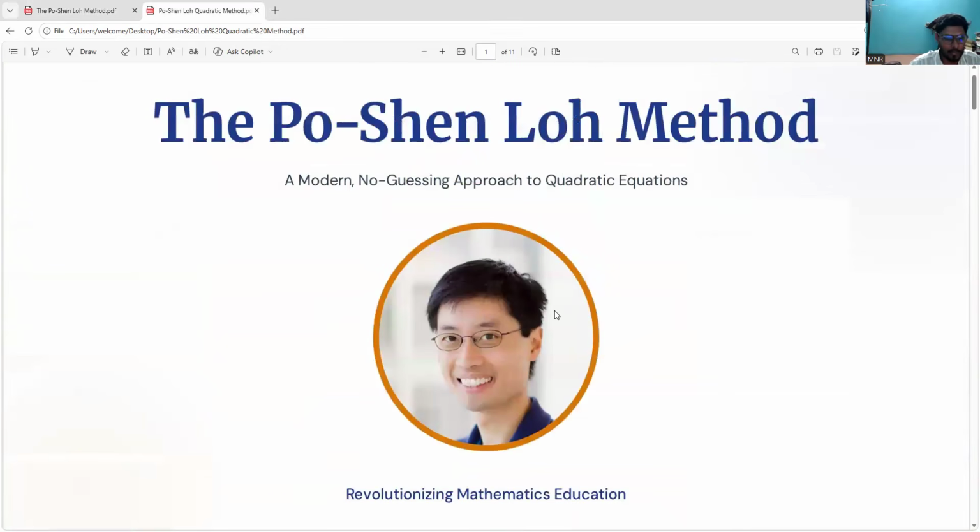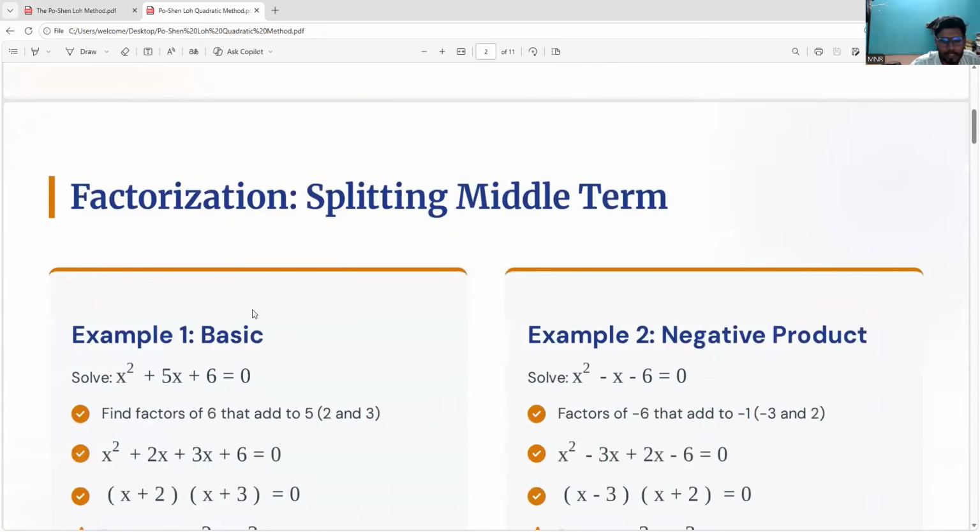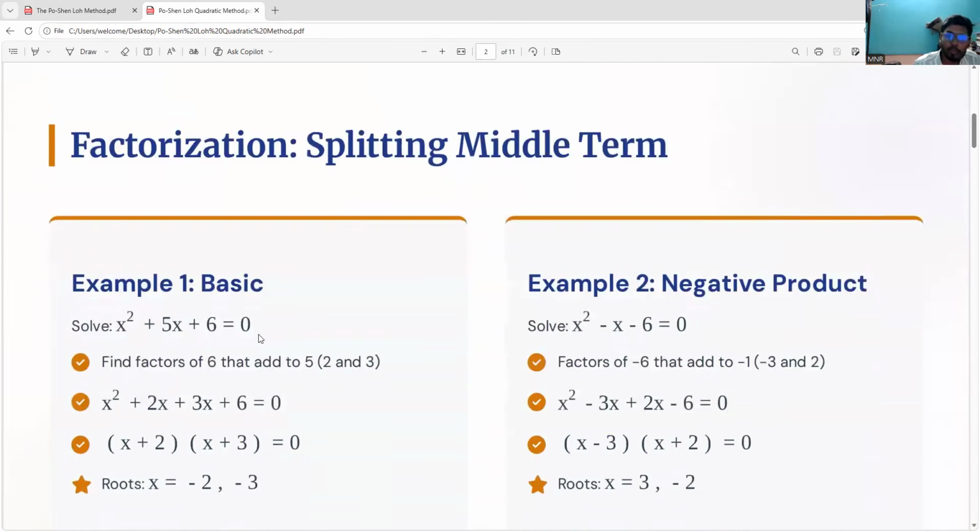He is a mathematics professor, and it was only in 2019 that this was patented. So the method is called the Po-Shen Law method. You can all remember that. Generally, this is the method we will all see.